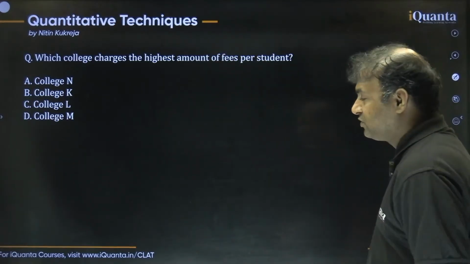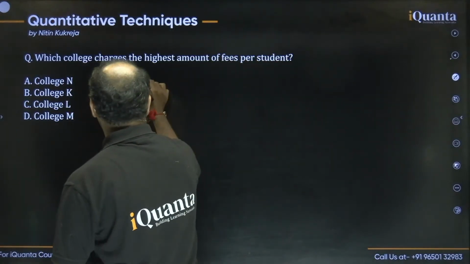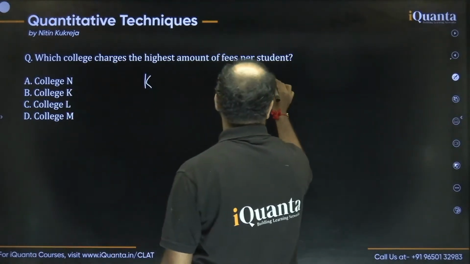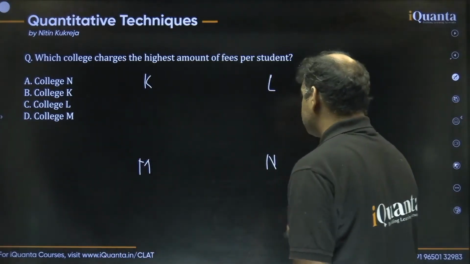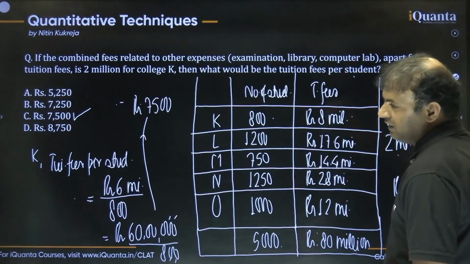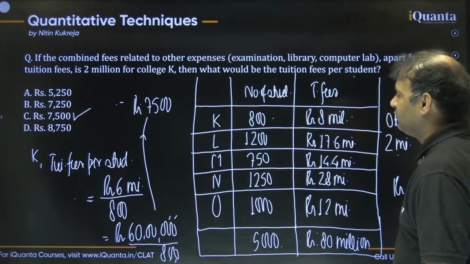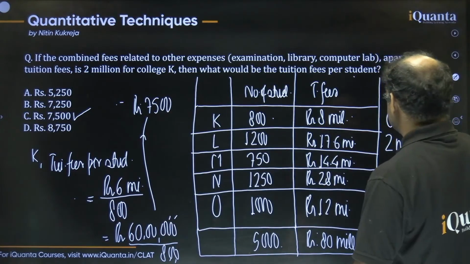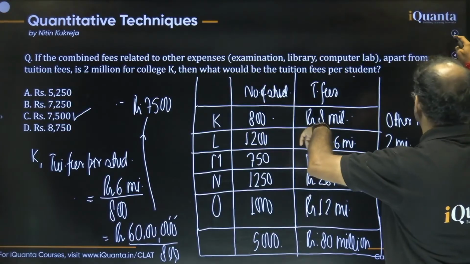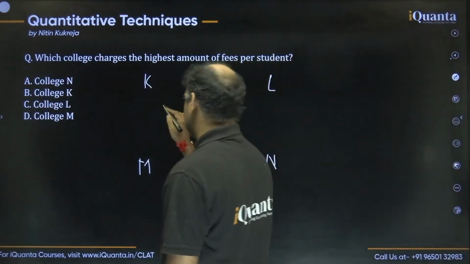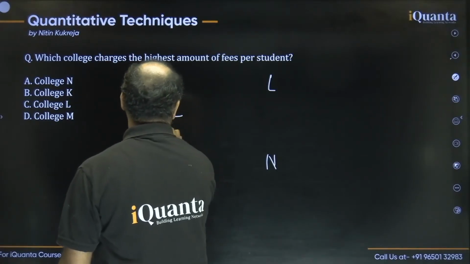But guys, in this way, it will be very much time taking. We can do one thing. They're talking about the 4 colleges, K, L, M, N, right? So let's just write it here: K, L, M, N. Now, just compare the things, do not find the exact total fees for a student. It will be very much time taking calculation wise. So let's do the comparison. Let me do this for college K first. The total fees is 8 million and total students are 800. So rupees 8 million divided by 800.